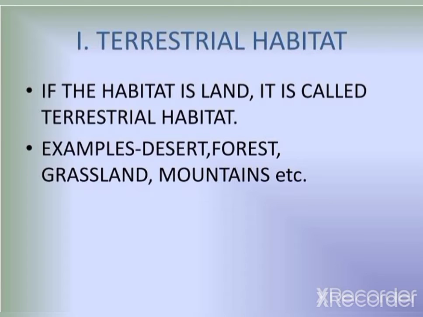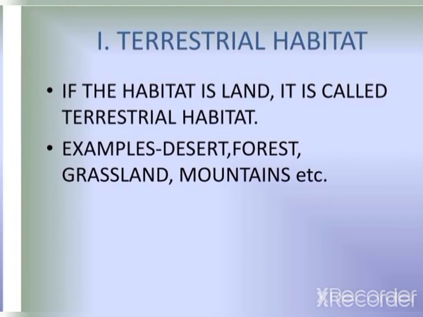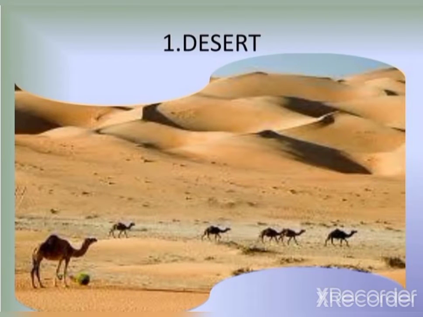Okay, so now when we talk about habitat, there could be different types of habitats. First of all, let's talk about terrestrial habitat. If the habitat is land, it is called terrestrial habitat. Example: desert, forest, grassland, mountains, etc. So, first of all, let's talk about desert.